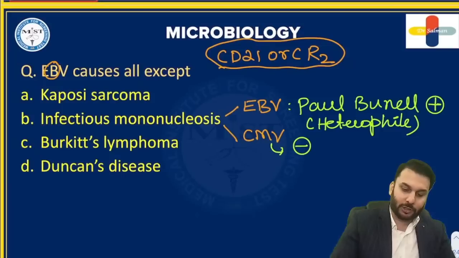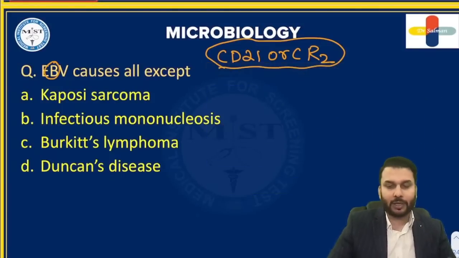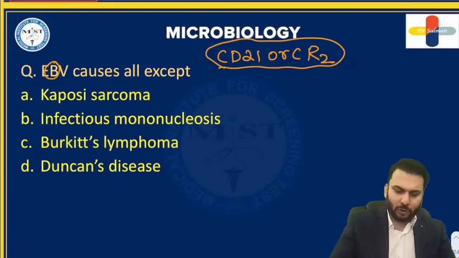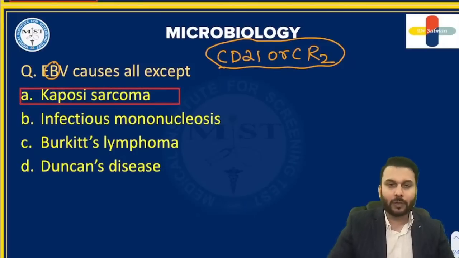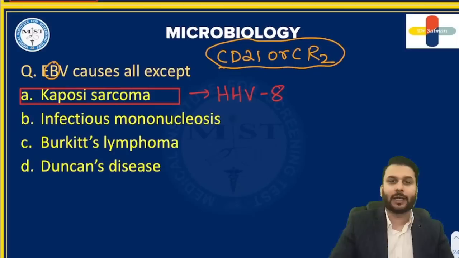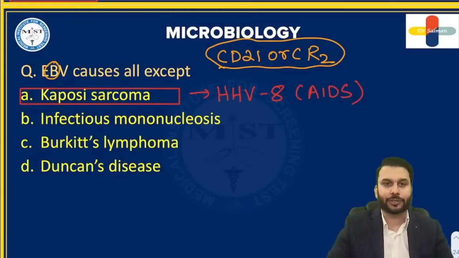Now, look at what the question asked you. What are the diseases caused by EBV except, right? Basically, which disease is not caused by EBV? Probably all of you answered this correctly. This is nothing but Kaposi sarcoma. Kaposi sarcoma is caused by another herpes virus, called HHV-8. And this one happens in HIV patients. I told you this is a thing that we see in AIDS patients, Kaposi's sarcoma.